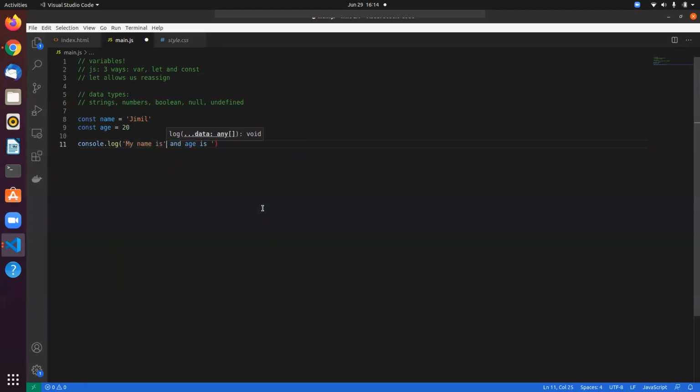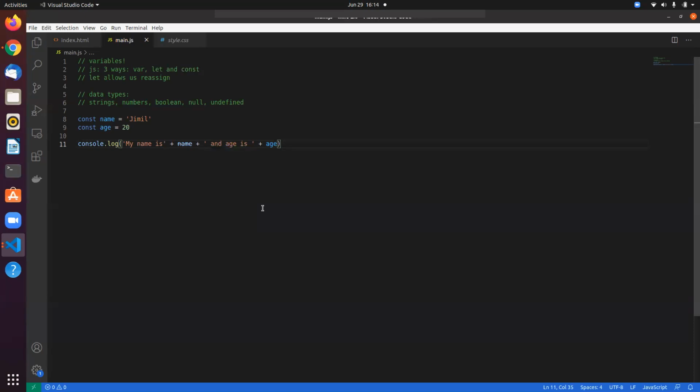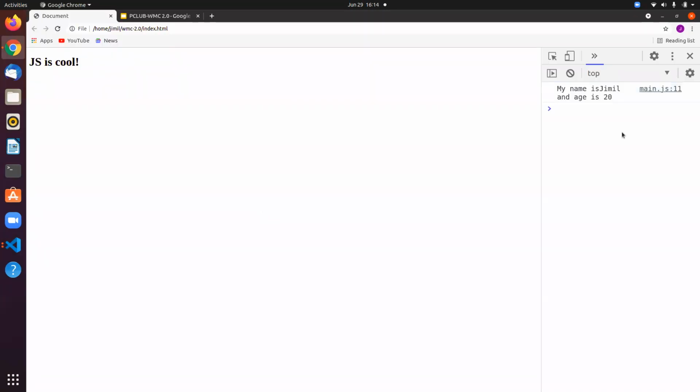I can just use the plus sign. I forgot the plus here. If I print this, as you can see, we get the output like this.